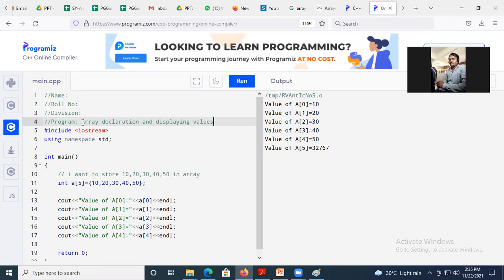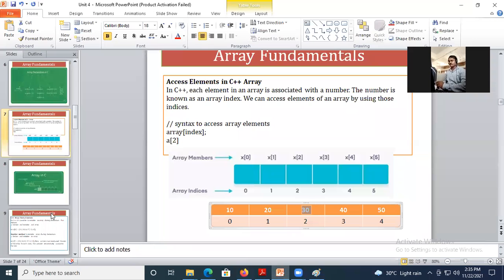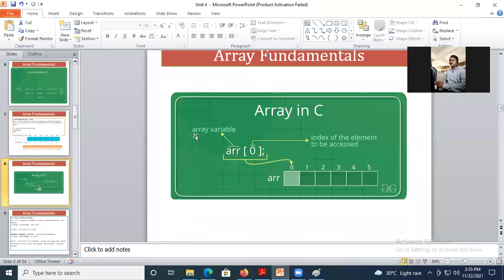Okay, give this program the name array declaration and displaying the values, and do it. Let's take 1 or 2 minutes because it doesn't have anything complex here. Then we'll move to the next problem statement. Have you understood up to here? Hello.